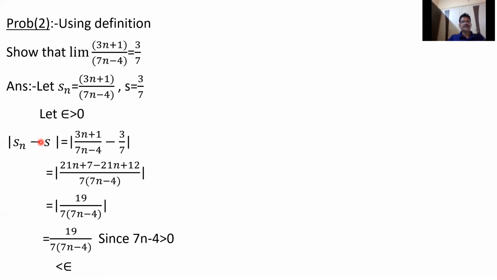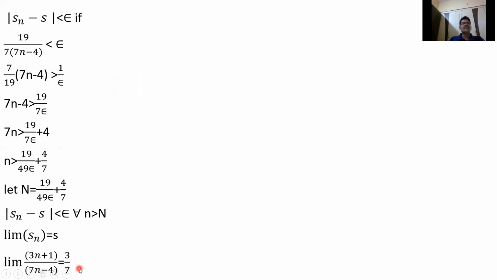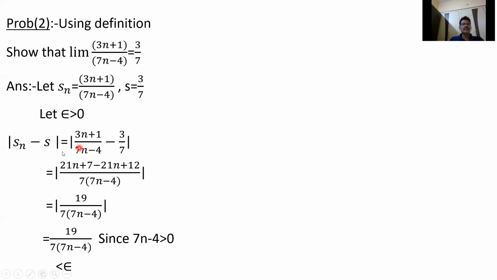Mod Sn minus s is less than epsilon if 19 by 7 into (7n minus 4) is less than epsilon. So mod Sn minus s equals, here we are getting, 19 by 7 into (7n minus 4). Here you see, LCM is 7 into (3n minus 4): 21n plus 7 minus 21n plus 12, so we get 19 by 7 into (7n minus 4). Since 7n minus 4 is positive, this is less than epsilon.